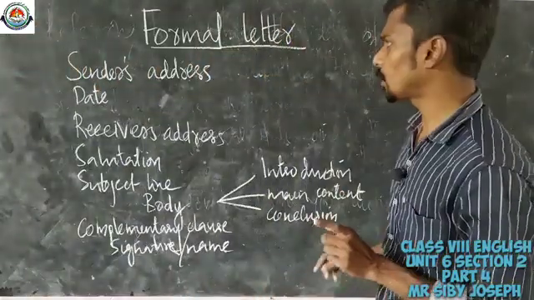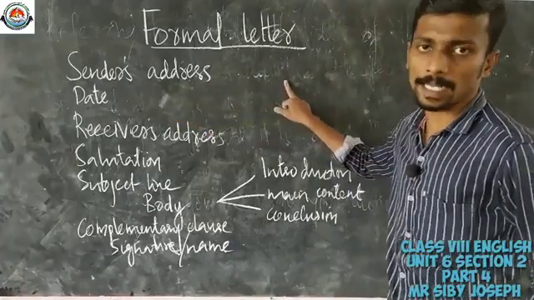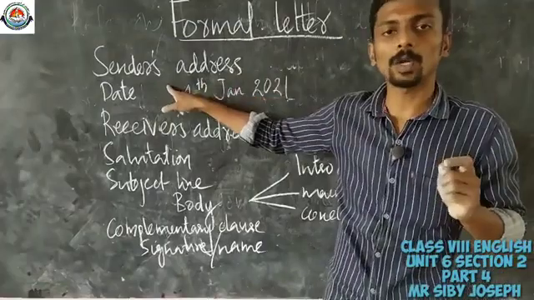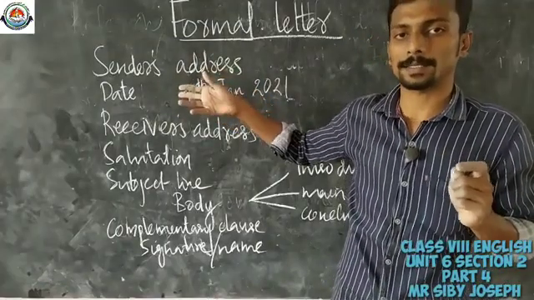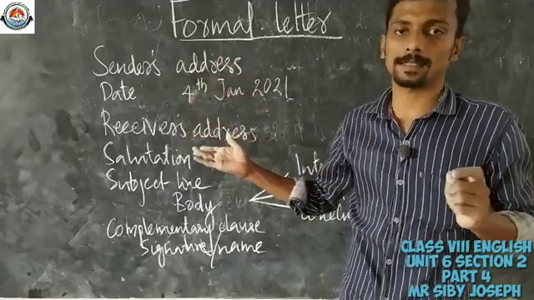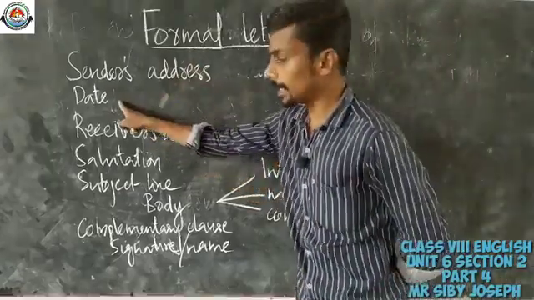Okay. So, first of all you have to write the sender's address. So, in the sender's address you have to mention your address. Okay. Then date.